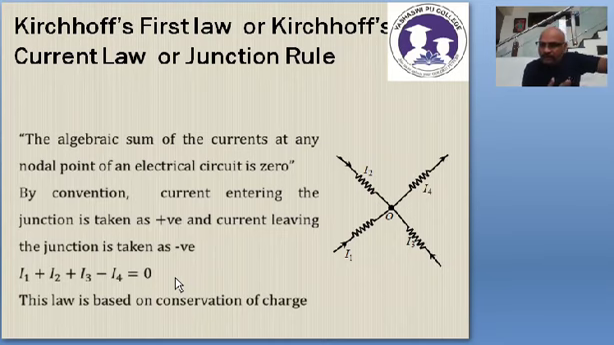So there are two types of statements. One, the sum of incoming currents is equal to the sum of outgoing currents at a node in an electrical network. This is the statement of Kirchhoff's current law. Or, the algebraic sum of the currents at a node in an electrical network is 0. This law signifies the law of conservation of charge. Remember, this is Kirchhoff's current law, KCL, junction rule.